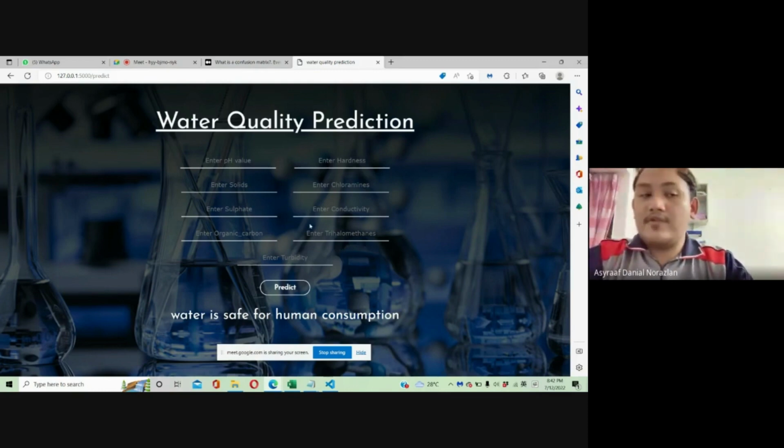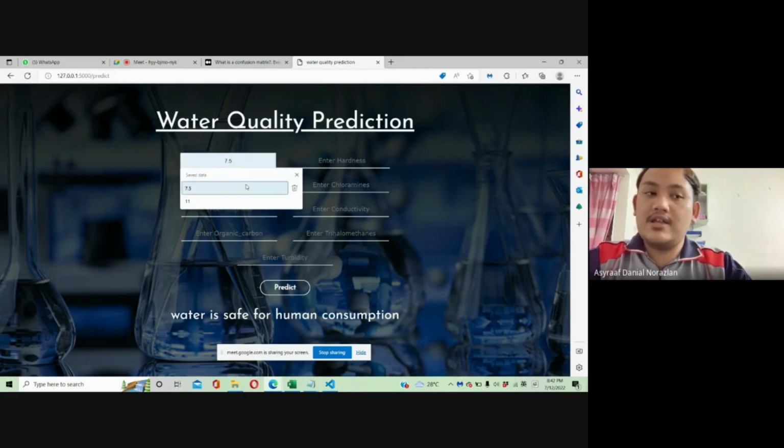So after we key in the parameter values, we assume that this does not cause a burden on the human body system and provides sufficient elements for humans to carry out biological and daily activities. So I will pass to the next person to explain about the values that are not safe for human consumption.